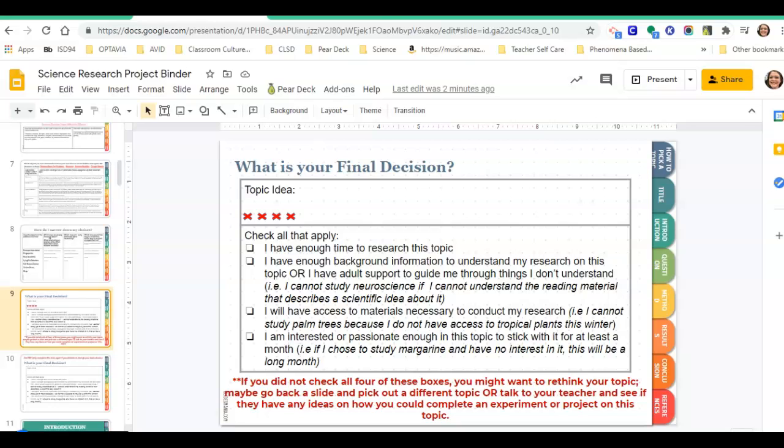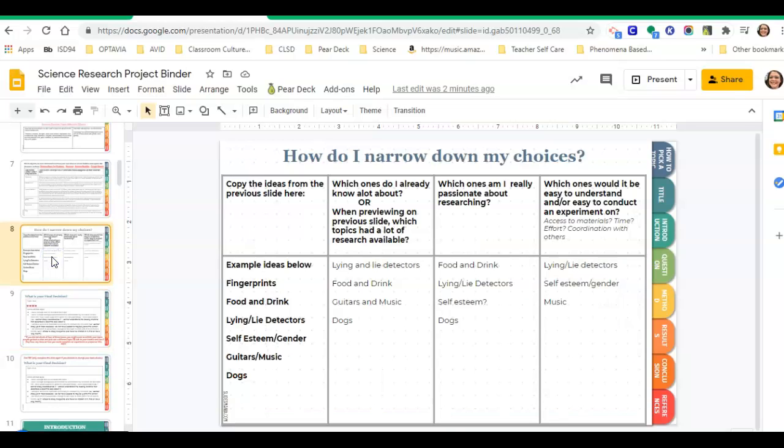Okay, so now I have made it to the place where I'm going to try to make my final decision for my topic idea. So to do this, I'm going to go back a slide to where I filled in I narrow down my choices. So I have my 6 topics over here on the left side. And I'm going to look for something that's probably going to show up in at least 2 of my columns.